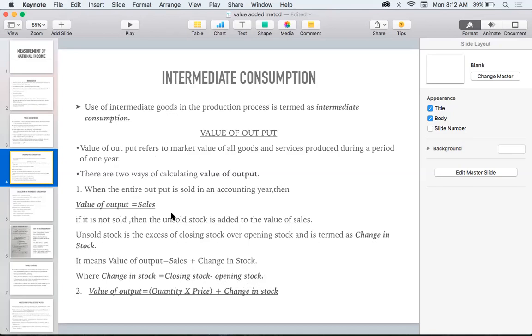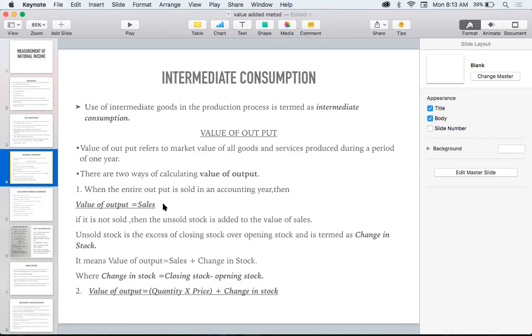So here I am saying that there are two methods of calculating the value of output. The first one is value of output equals sales. In some cases, all the products will not be sold. In that case, what will we be doing? Value of output equals sales plus change in stock. And what is change in stock? Change in stock equals closing stock minus opening stock.